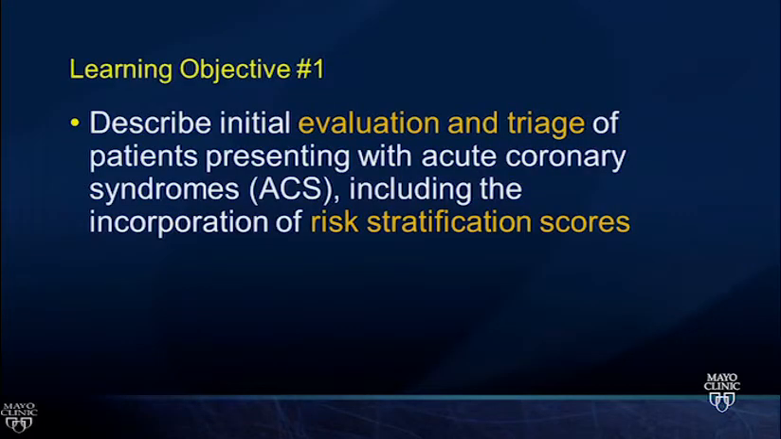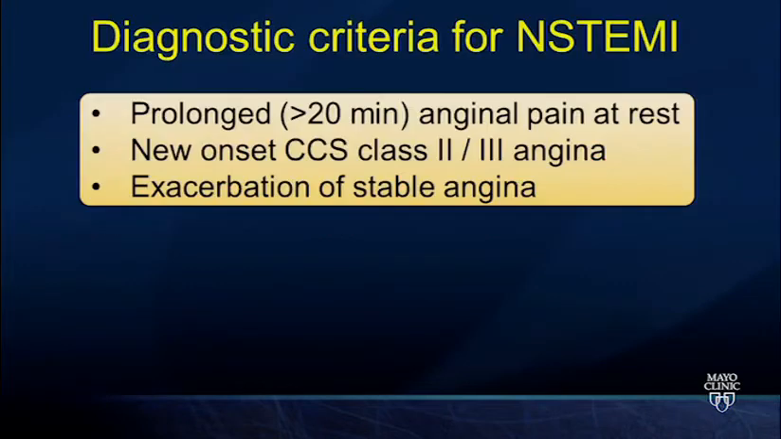So our first learning objective is to focus on the evaluation and triage of patients with acute coronary syndrome and to apply risk stratification scores. If we start with a diagnosis of NSTEMI, these are patients with prolonged, greater than 20 minutes, of anginal ischemic type chest pain that occurs at rest rather than with activity, new onset Canadian class 2 or 3 angina, or an exacerbation of a stable angina pattern. This can be somebody who, well, usually I can walk around the block, but now as soon as I get out of my chair, I'm starting to have chest pain.